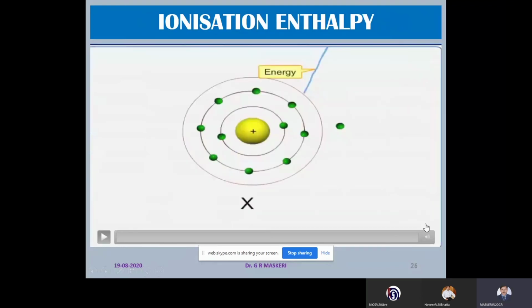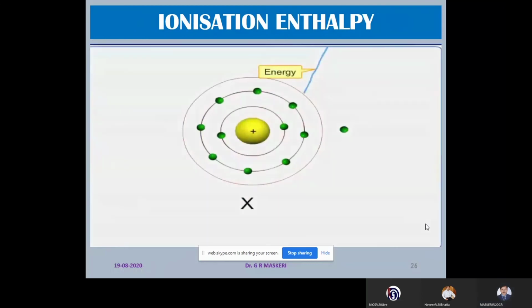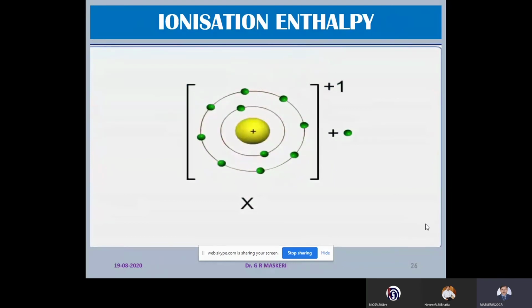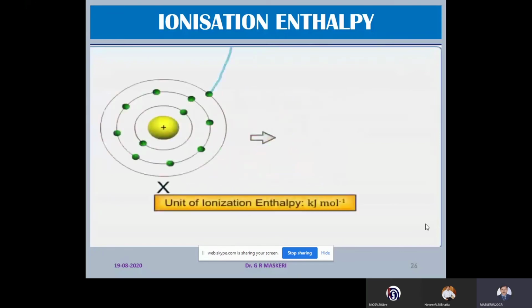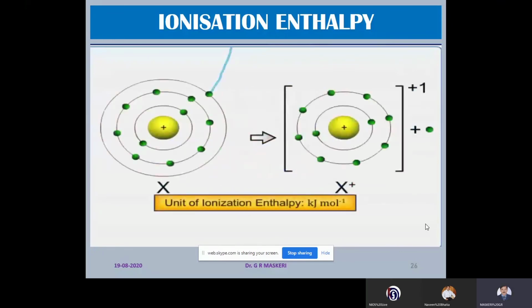Now what is this ionization enthalpy or ionization energy? This is another atomic property. When the electron of the outermost orbit is removed, the energy required for the removal of this electron is called ionization enthalpy. This is the energy required to remove the outermost electron of a free gaseous atom in its ground state.